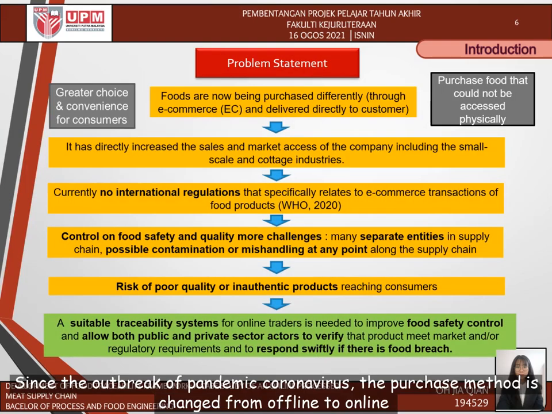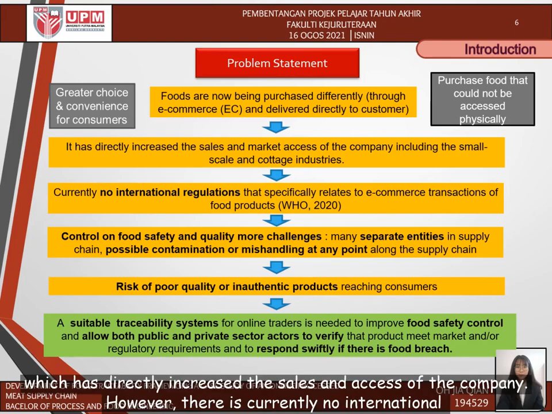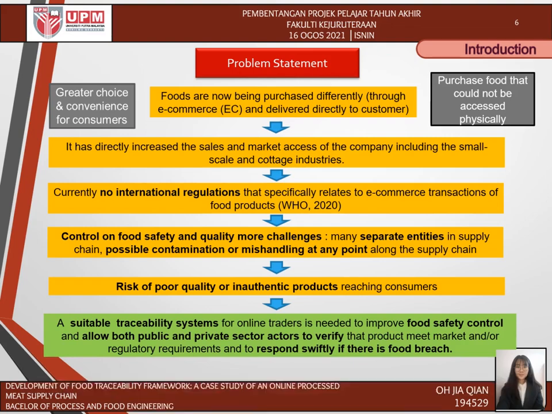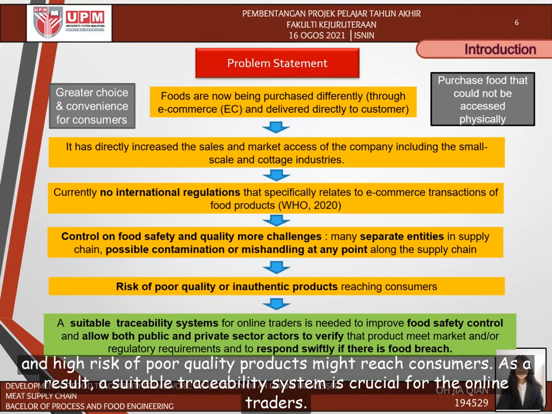Since the outbreak of the coronavirus pandemic, the purchase method has changed from offline to online, which has directly increased the sales and assets of the company. However, there are currently no international regulations specifically for e-commerce. This makes the control of food safety and quality more challenging, and there is a high risk of poor quality products reaching consumers. As a result, a suitable traceability system is crucial for online traders.